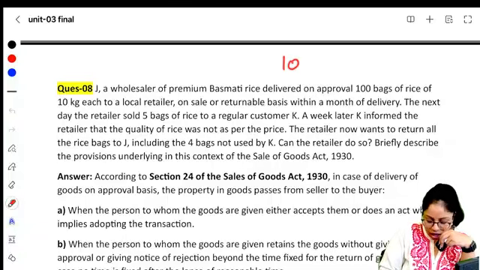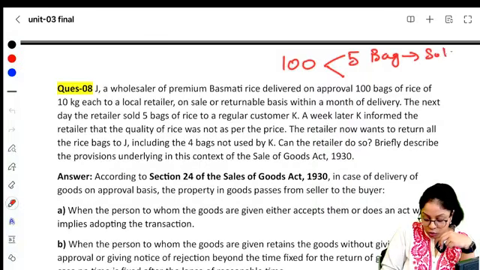See, out of 100, the 5 bags that you sold, that means you have done something which adopts the transaction.